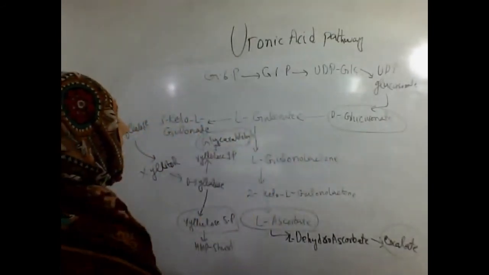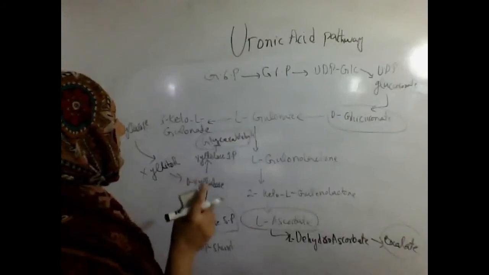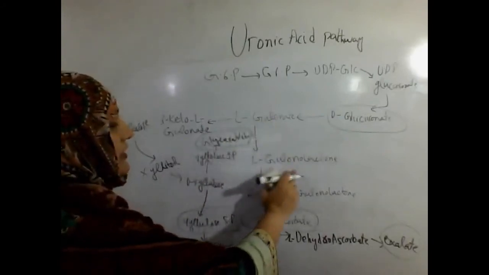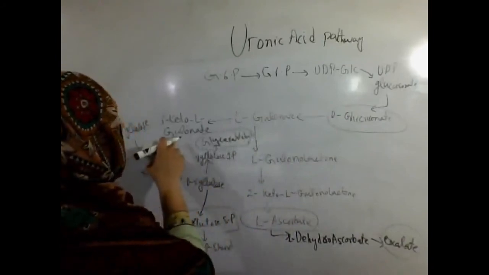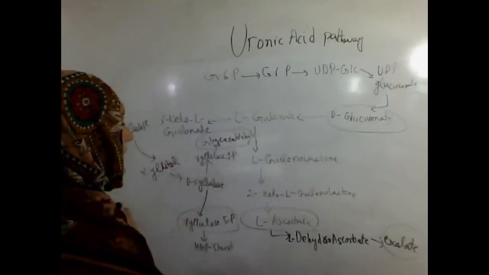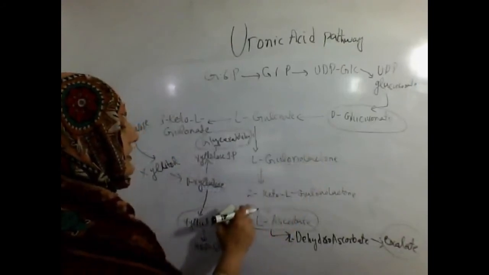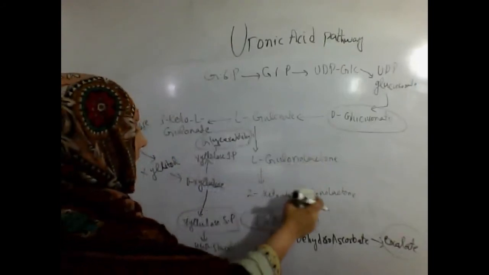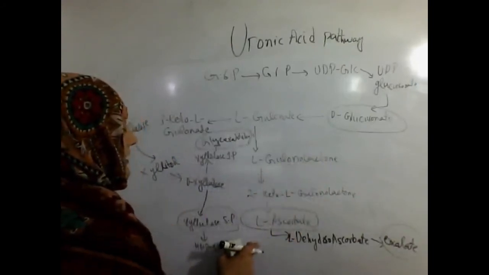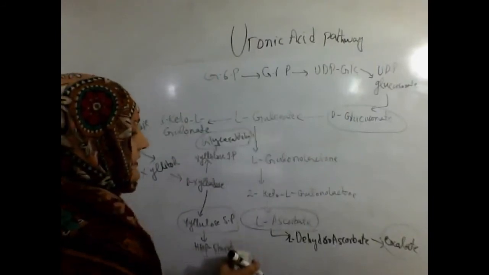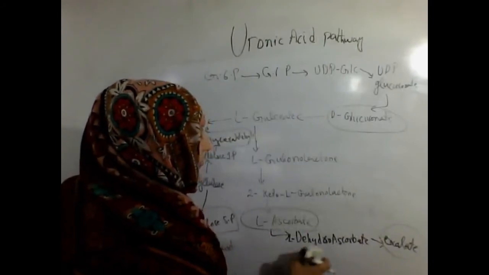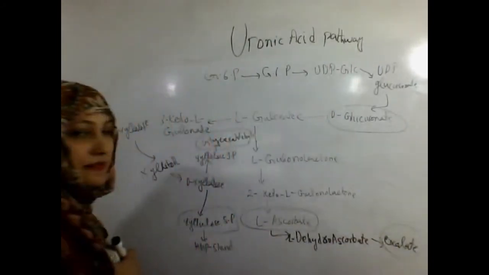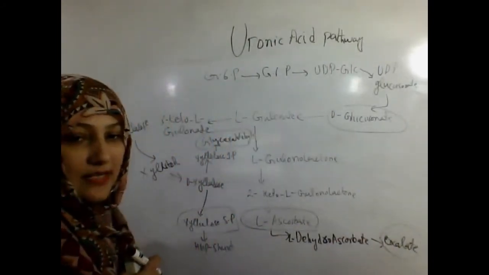L-gulonate can be used in two ways. It can be converted into L-gulonolactone, or it can be converted into 3-keto-L-gulonate. In case of L-gulonolactone, it is converted into 2-keto-L-gulonolactone and then into ascorbic acid, and then this ascorbic acid can be converted into dehydroascorbate and that is converted into oxalate.